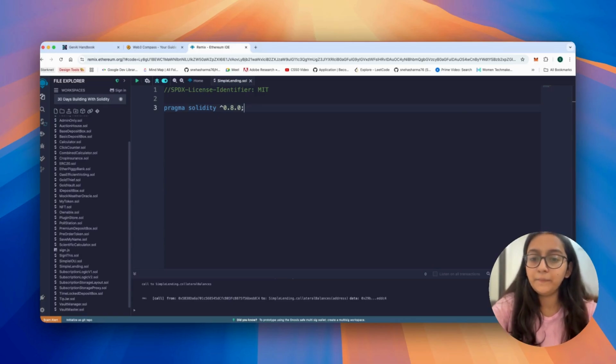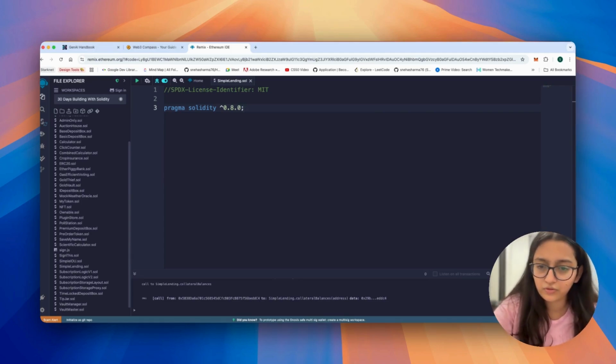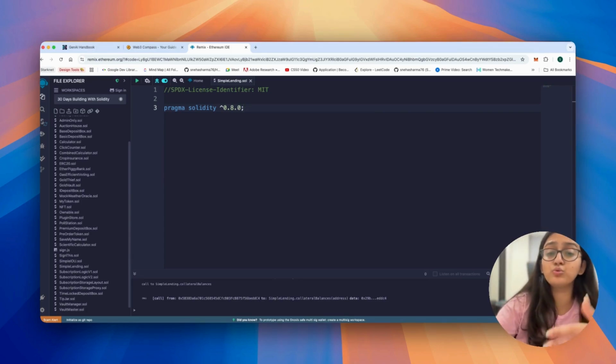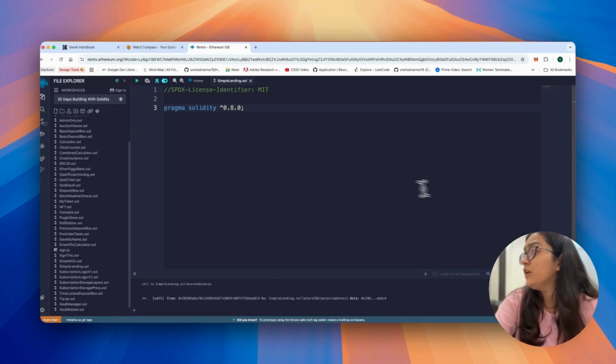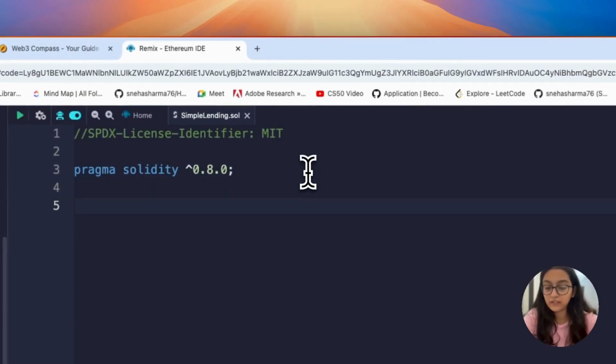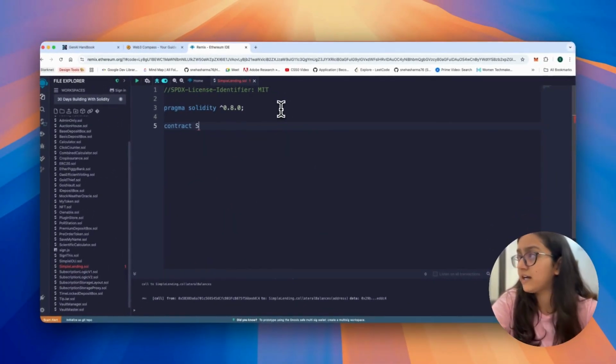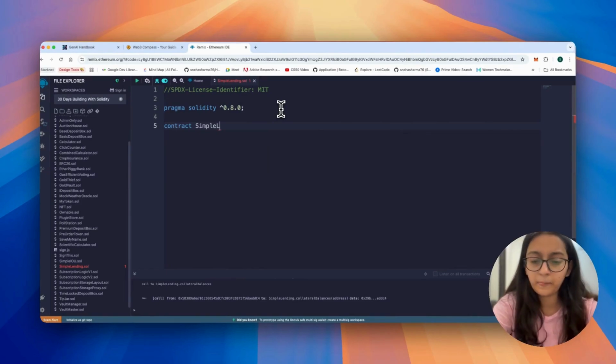So we have written the basic structure. Now we will get into the mappings, the state variables, and all of that. So let's just get to coding. It says contract SimpleLending.